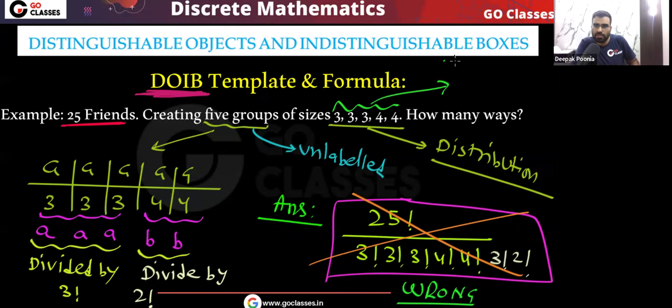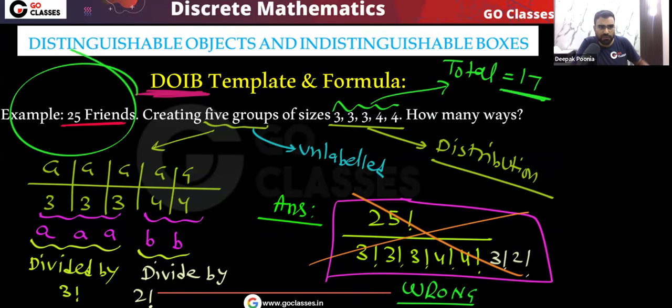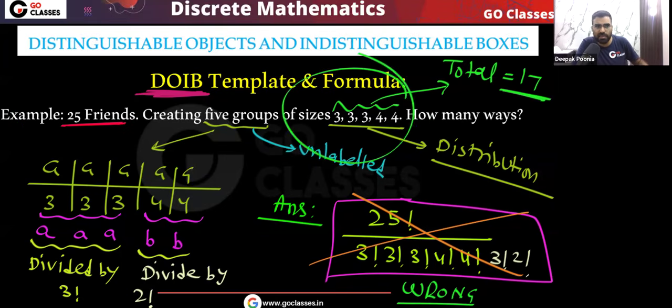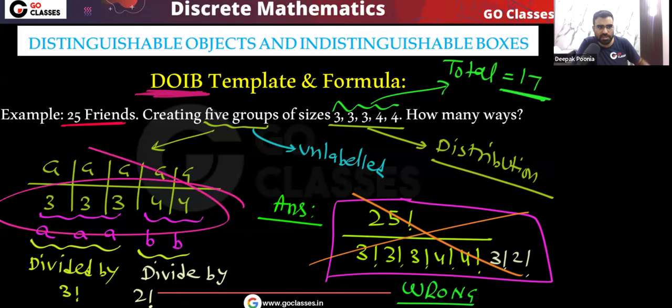Look at this total, that is 17. But we have 25 friends. Out of 25 friends, only 17 friends will be there in these groups. Yes or no? So you can see we are distributing 25 friends, but in this distribution, the total value is not equal to 25. So that is the reason this is wrong.